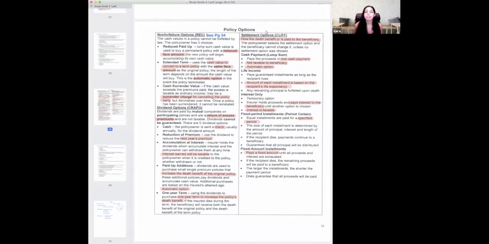Settlement options is how your beneficiary is going to get the money when you pass away. You get to choose that, not them. First thing is your automatic option, which is cash payment. You just get a lump sum. So it's one big check of the whole death benefit paid to the beneficiary, tax-free. That's important to know, okay?